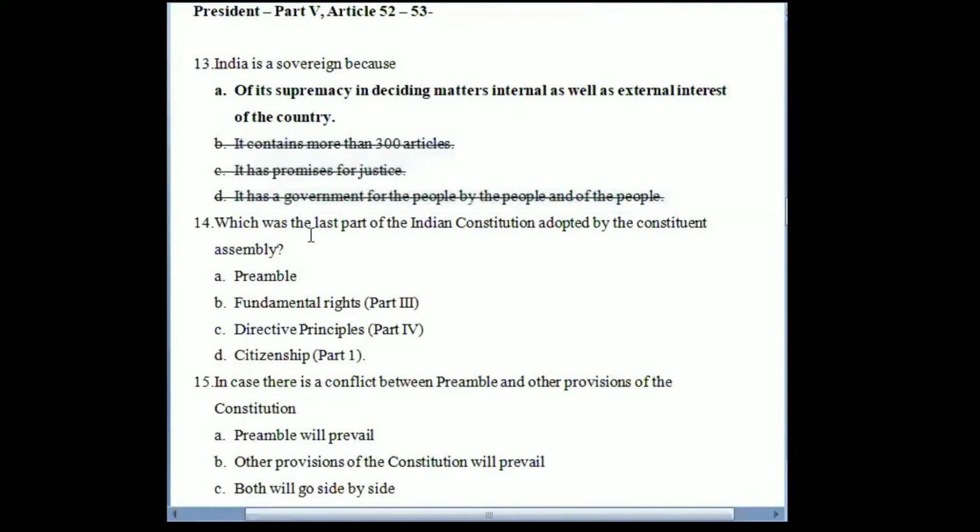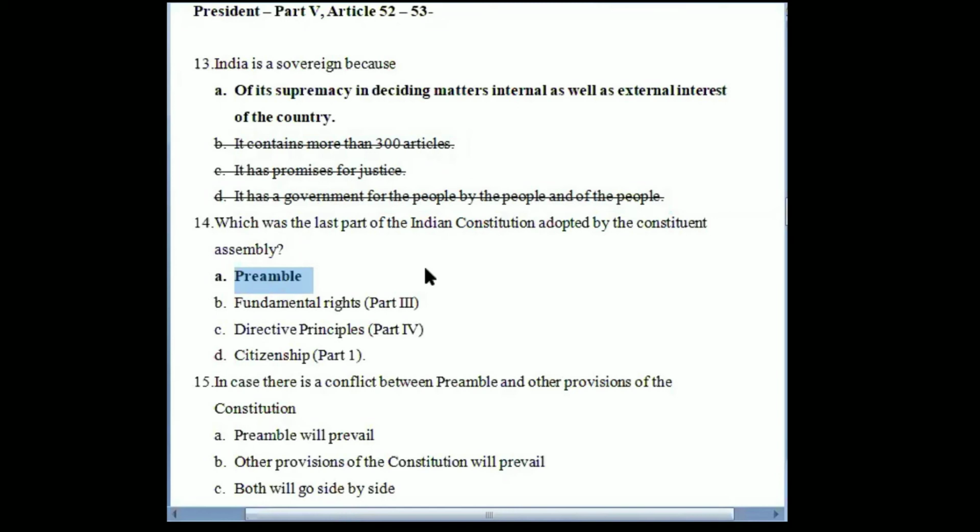Next is, which was the last part of the Indian Constitution that was adopted by the Constituent Assembly. Now, when you study the constitution, right, there are various parts, various provisions are there. And what is the preamble? Preamble is basically an introduction to the entire constitution. So you can apply your common sense and answer this question, right? Because preamble is the basic understanding or an introduction to the constitution.